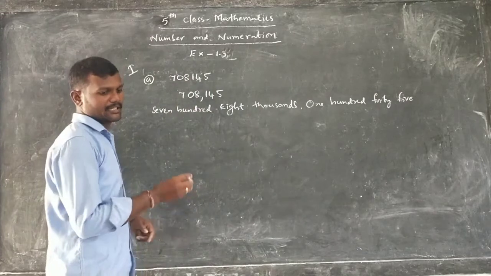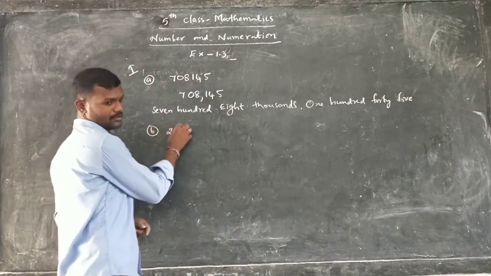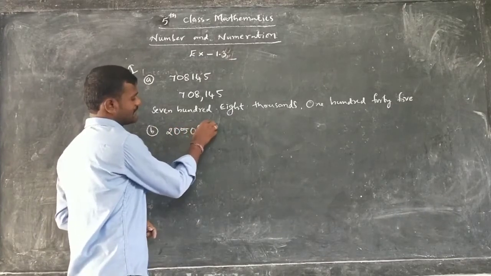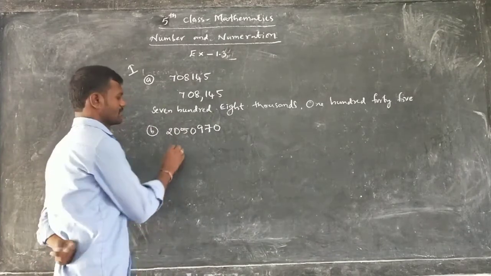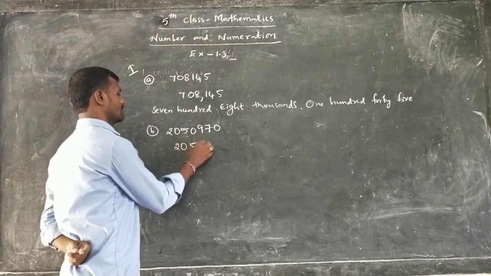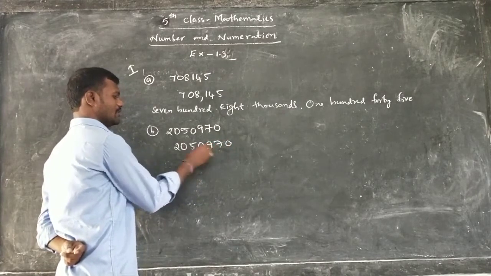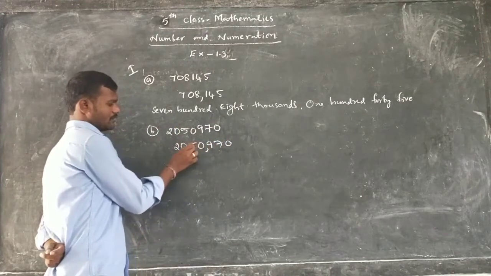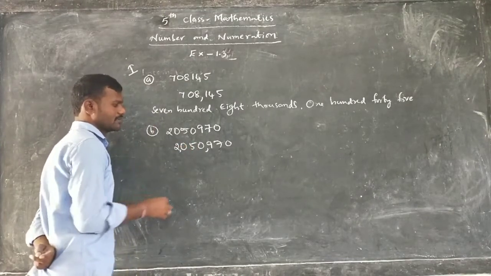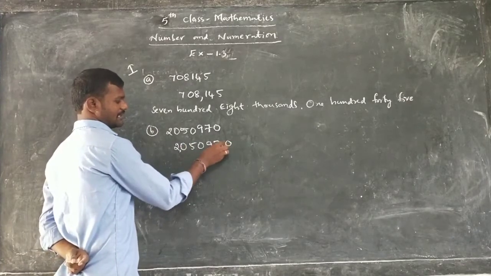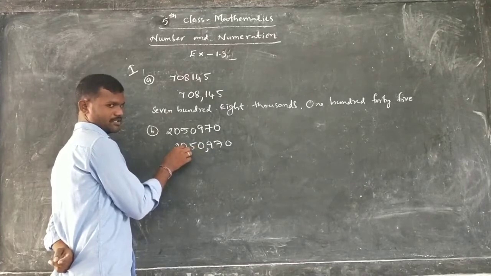Similarly, write another number. What is that? B. 2050970. This is the number given. First, separate it by commas. How can we separate them? 1, 2, 3. After 3 digits, you have to write a comma. 1, 2, 3. After 3 digits, again you have to write a comma. Now, how can you read this one? Ones, tens, hundreds, thousands, 10,000s, 100,000s.